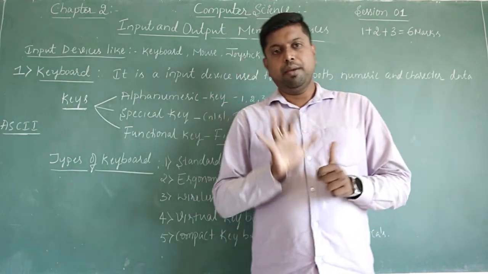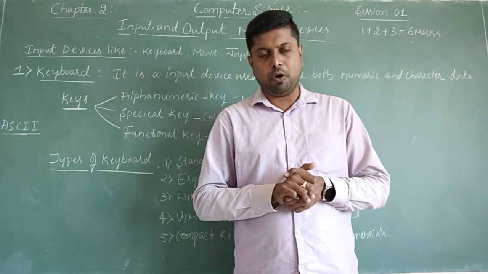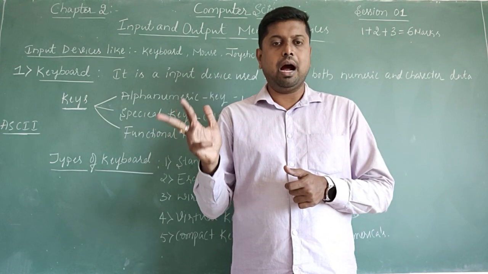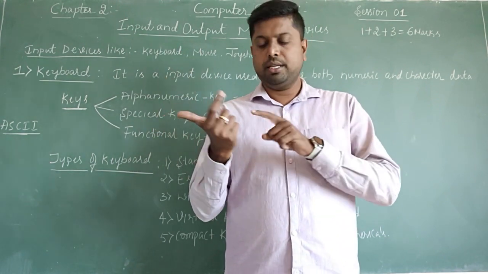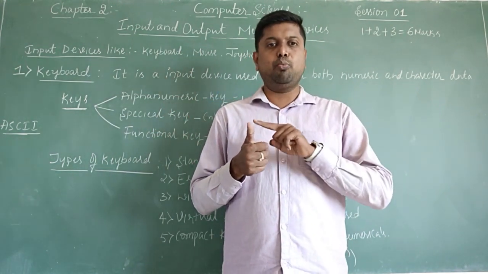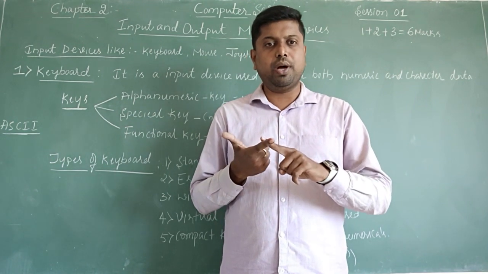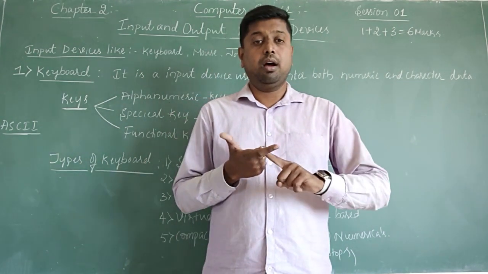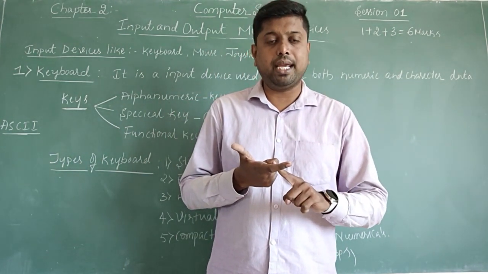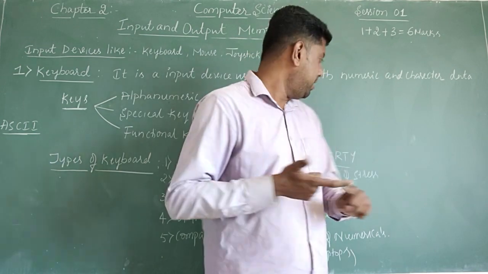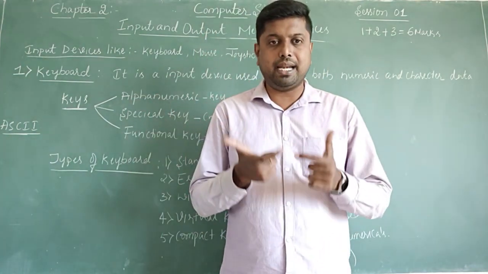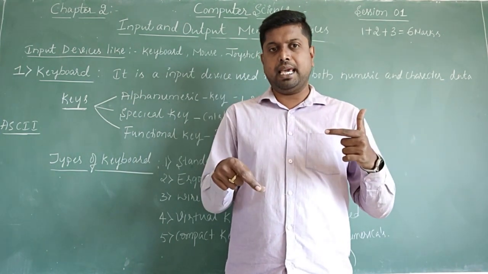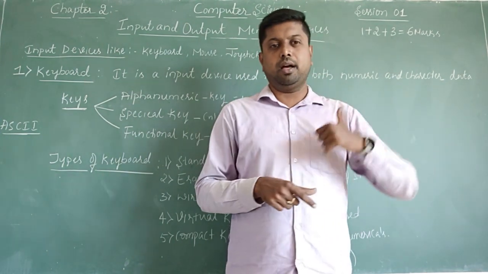So dear students, these are the 5 types of keyboard: standard, ergonomic, wireless, virtual and compact keyboard. Standard keyboard contains almost all types of keys, with a minimum of 108 keys. And in this type of keyboard, the format for the alphabet is QWERTY. Especially the rows of these keys are formatted following this format.